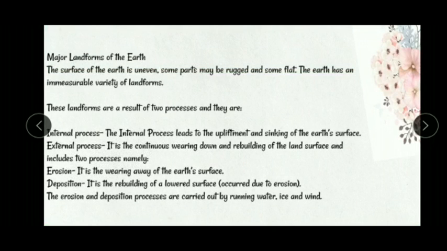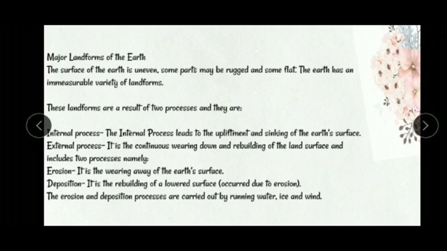First, major landforms of the earth. The surface of the earth is uneven. Some parts may be rugged and some flat. The earth has an immeasurable variety of landforms. These landforms are a result of two processes: internal process and external process.